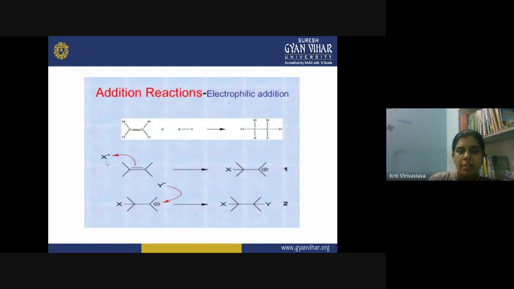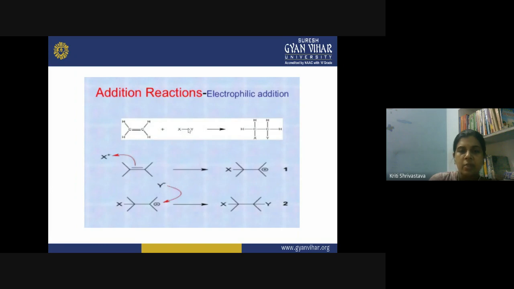First, the X plus, which is actually an electrophile, attacks the pi electron system on the molecule and gets attached itself on one of the carbon atoms. So it is taking up the electrons present in the double bond, and therefore a positive charge is getting generated on another carbon atom. Now, due to the presence of this carbocation, our molecule will add up the negative ion present in the same system.